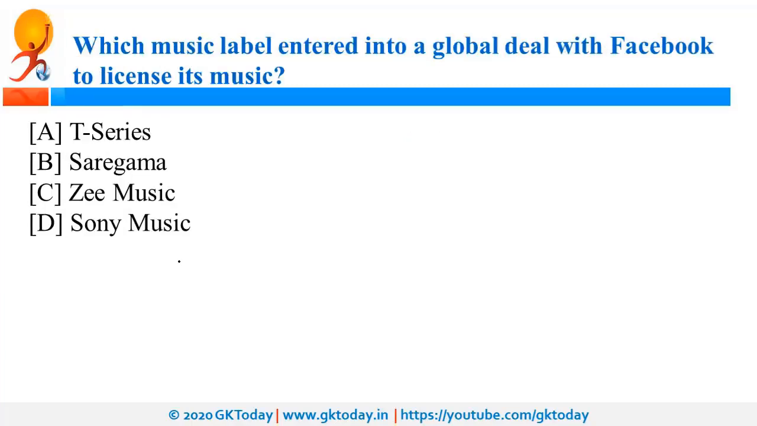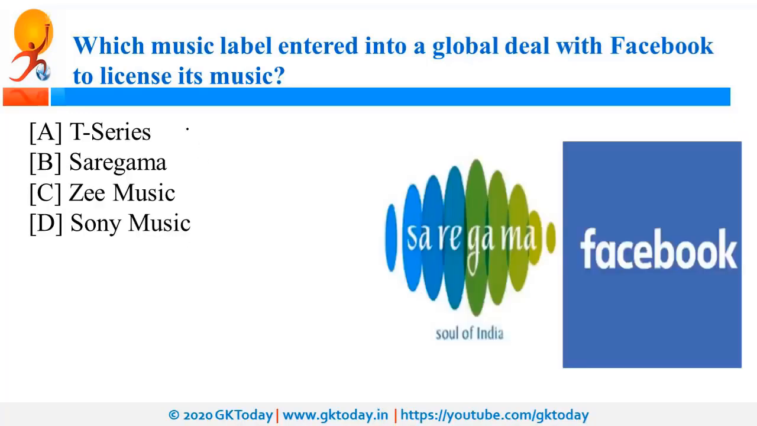Which music label entered into a global deal with Facebook to license its music? So recently, Saregama has partnered with Facebook. That means now the Facebook and Instagram users will be able to add music to their stories and to their posts from Saregama music label. Now Facebook was also in news because of the I4 India initiative.